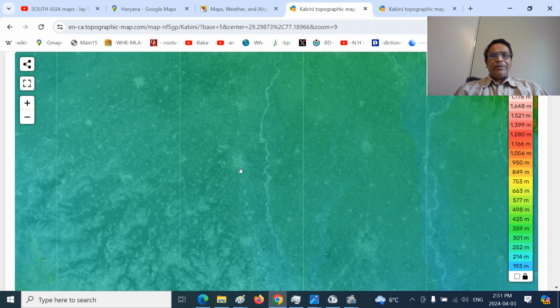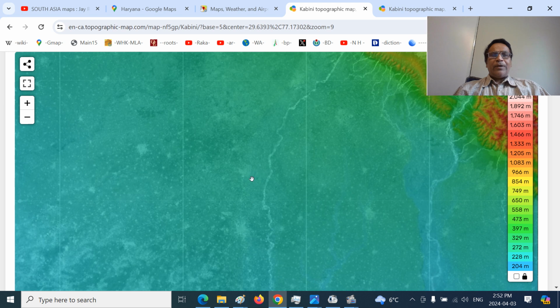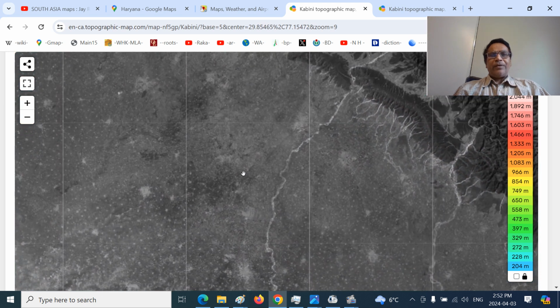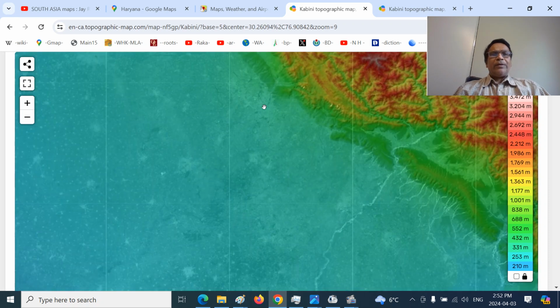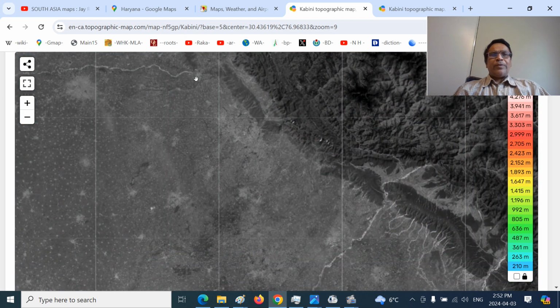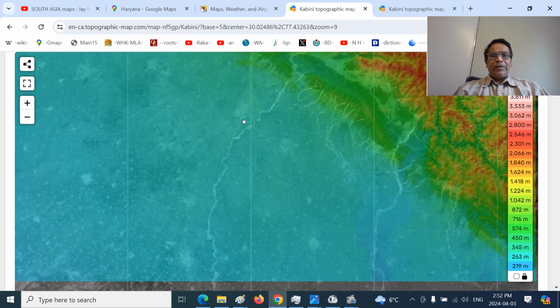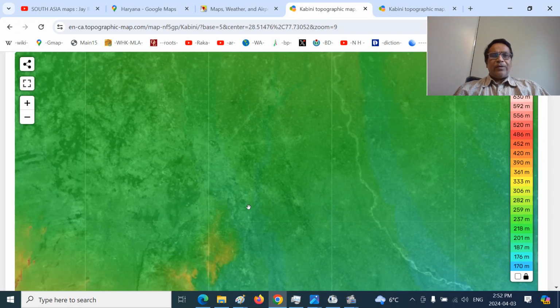So you can see Panipat here and Kairana. Kairana is actually in the Khadar region. And you can have Shamli, and this is Muzaffarnagar. This is Panipat, this is Karnal, and this is Sonipat, sorry, Kaithal, Kurukshetra. And you can see Ambala, and you can see Patiala, and this is Chandigarh, this is Ludhiana, south of Satluj, Rupnagar. So you can see Saharanpur, this is the Khadar region. So the region again narrows south of the Faridabad region.